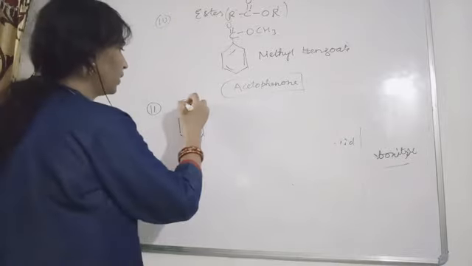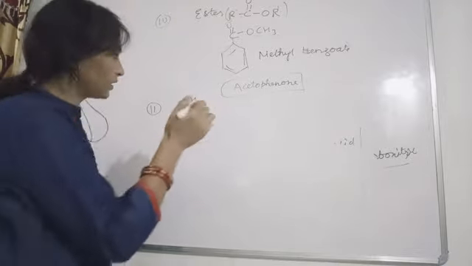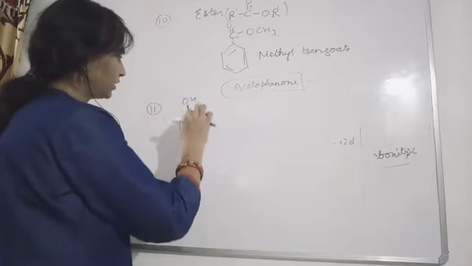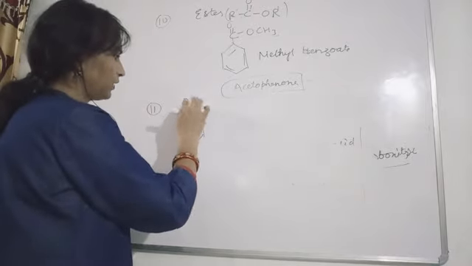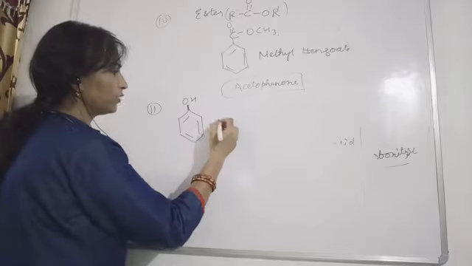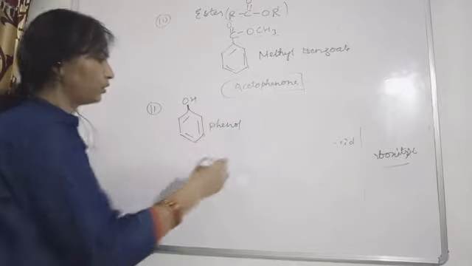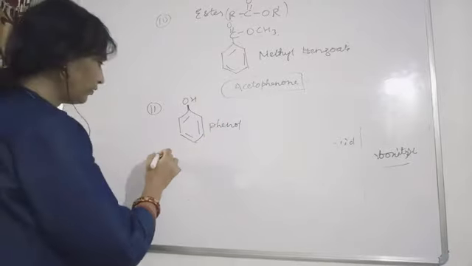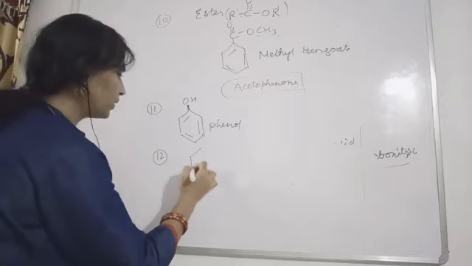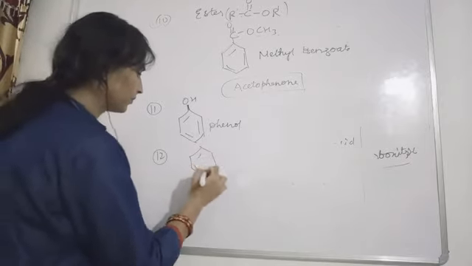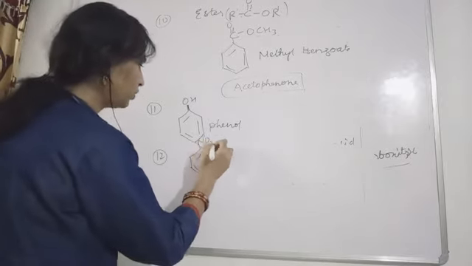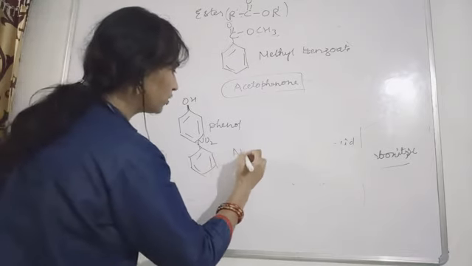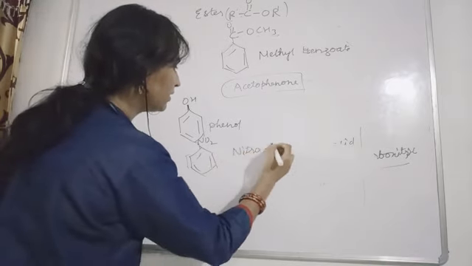If OH is present, that we have already seen, this will be called phenol. We started with this only. This will be called what? Phenol. And if a nitro group is present with this, then we are going to call it nitrobenzene.